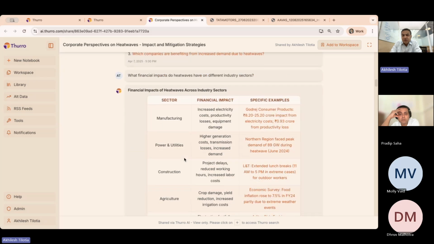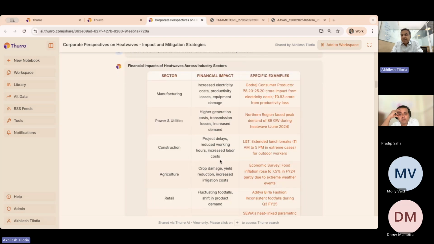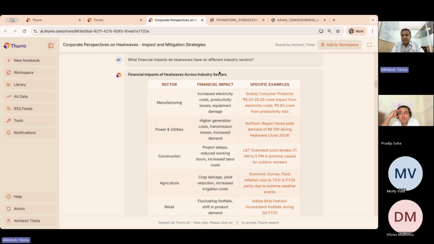It has now consolidated, instead of companies, into sectors, which gives you a sense of what is happening in these sectors, what their financial impact is, is it good or bad for them, and it has started giving you one or two specific examples. So it's moved from company to sectors as the way of analyzing it. So the choice of words and the way you ask those questions are obviously important.